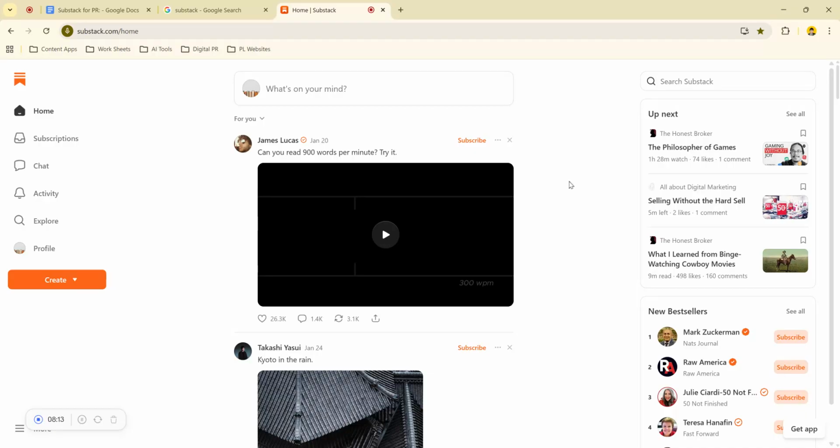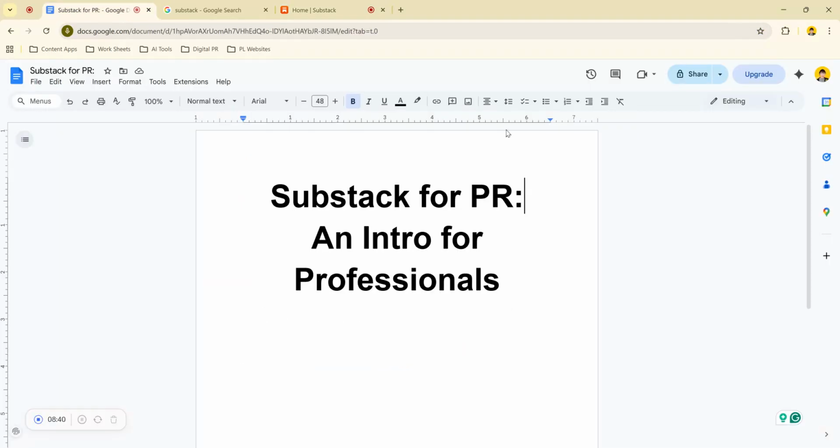And then also exclusive content opportunities. You can create private newsletters for journalists, partners, or select subscribers. Share early product announcements, press kits, or insider insights. It makes your content feel valuable and it can boost coverage. So these are just a few of the many benefits of using Substack in PR, and it can definitely be a powerful platform if you use it strategically.